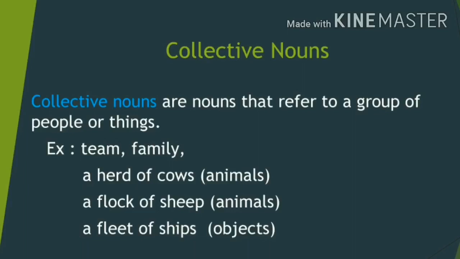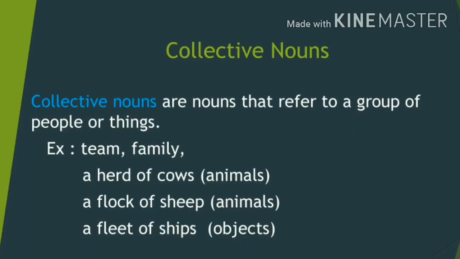They denote a group which can be applied to people or things. A collective noun is a group, so it represents a collection of individuals. For example, the word team is a collective noun, and it represents a collection of individual players because a team contains 11 players.